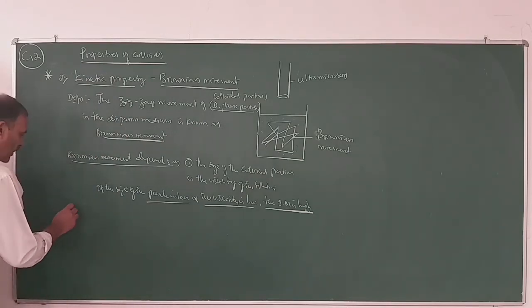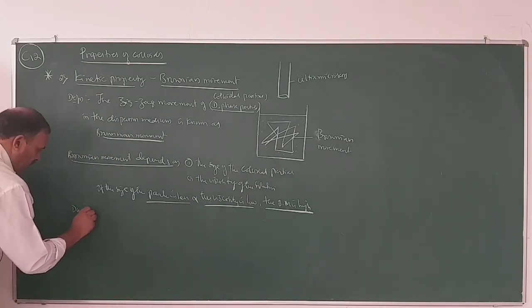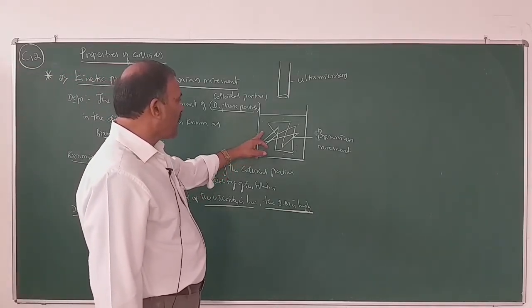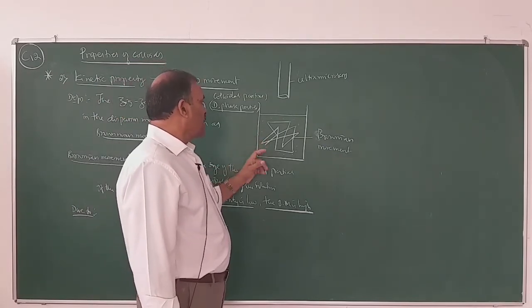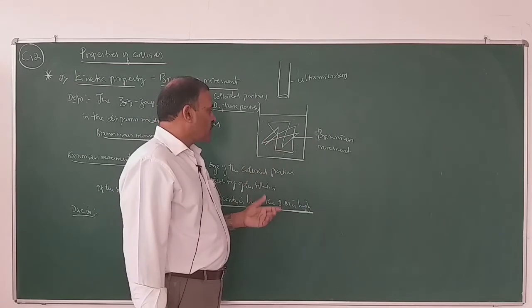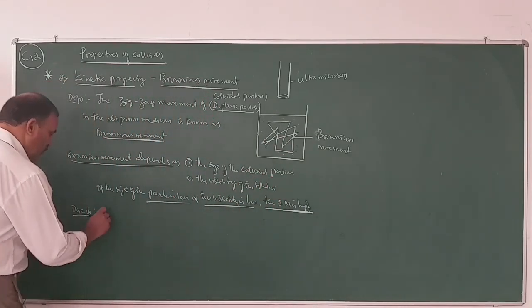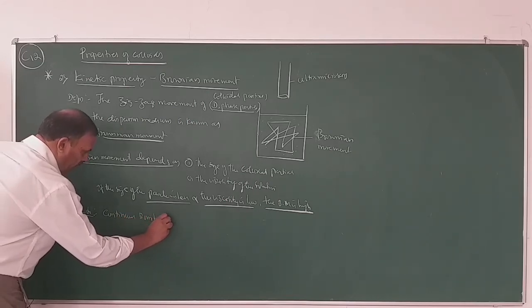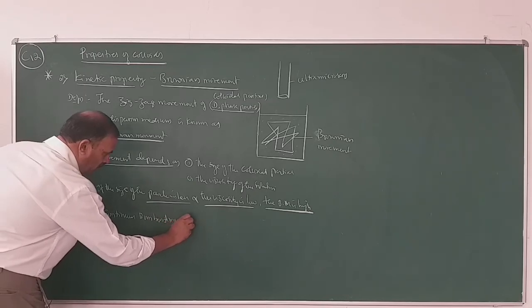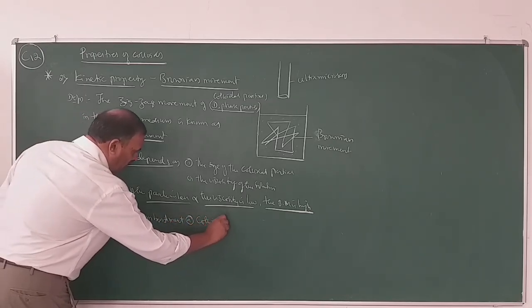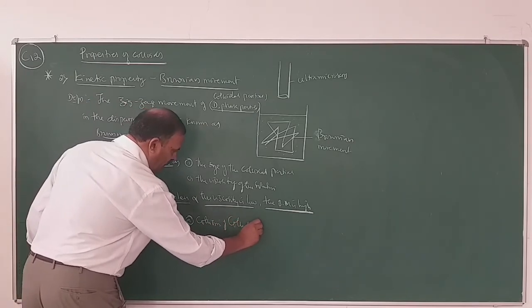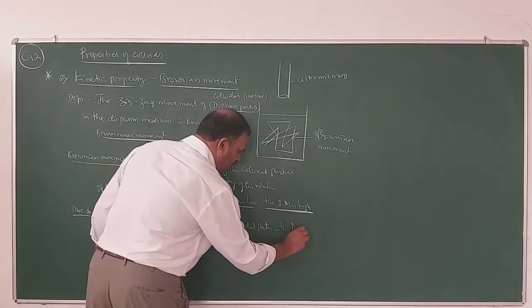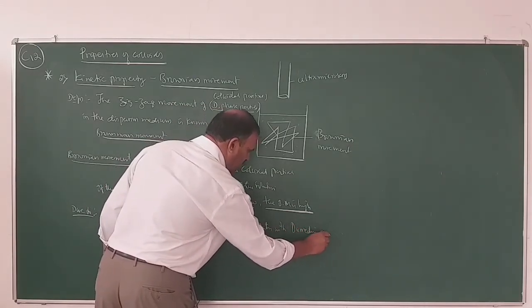Then what is Brownian movement due to? The Brownian movement is due to continuous bombardment or collision of colloidal particles with the dispersion medium particles.